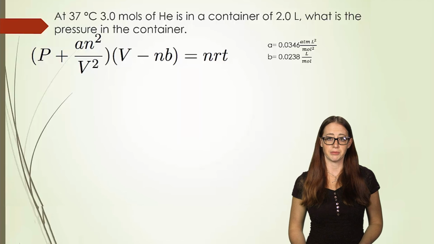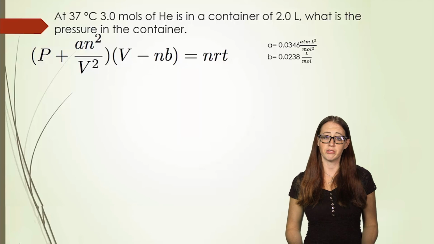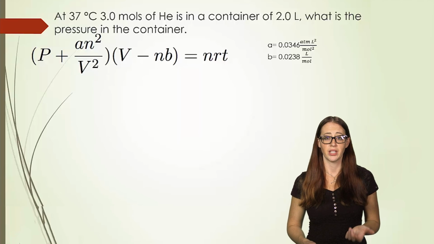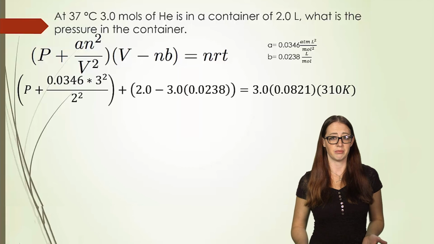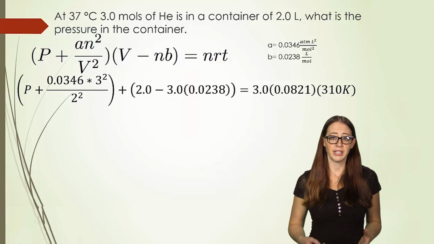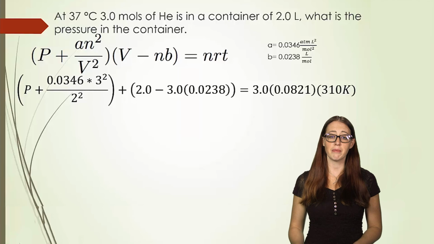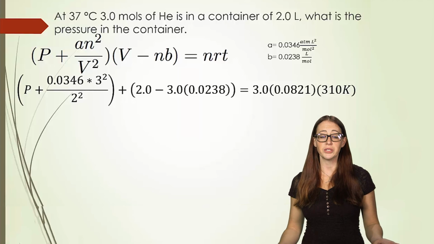So let's look at this problem. We have all the given information and our van der Waals equation. So this is effectively a very long plug and chug equation. We can fill everything in. Now remember, I give you A and B, so you don't have to memorize those. They're on the slide, or you would look them up in a table.